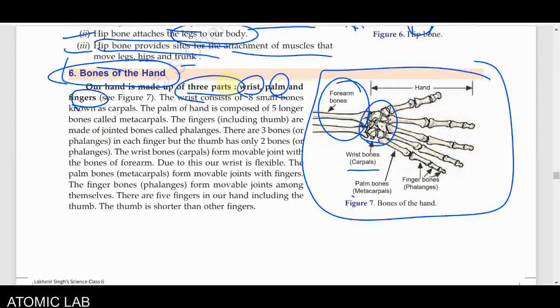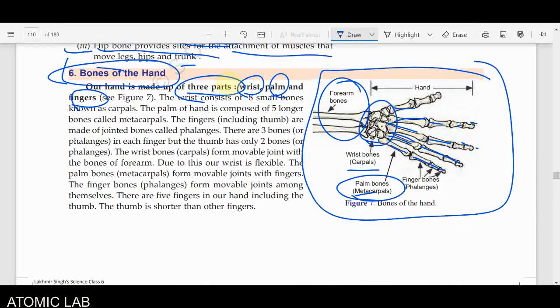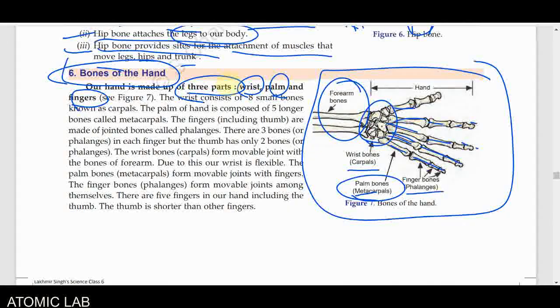And in our palm, the bones are known as the metacarpals. Why do we call them metacarpals? Because they are long bones. These long bones are known as the metacarpals, or sometimes we call them palm bones. The finger bones are very small bones, and they are known as the phalanges.